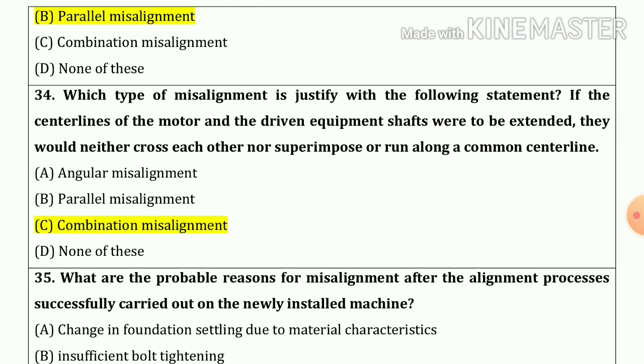Now 34 number. Which type of misalignment is justified with the following statement? So if the center line of the motor and the driven equipment shaft were to be extended, they would neither cross each other nor coincide or run along a center line. So our answer is option number C.